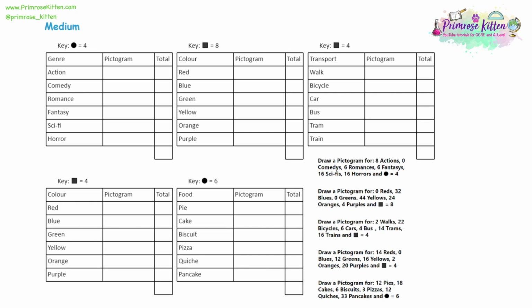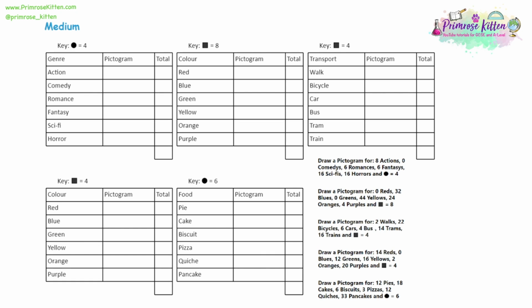Now, as well as reading pictograms, another important skill is drawing your own pictograms. Now, I've set up all the tables already, so we just need rows and columns, and we need one row for each thing that we have. So, for example, in the first pictogram, it's again favourite genres of movies. So we have a row for action, comedy, romance, fantasy, sci-fi, and horror. We also have an extra row at the top that has titles for each column. So we're saying that the first column is the different genres, which we've written in. The second column is going to be the pictogram with little pictures. And the third column is the total.